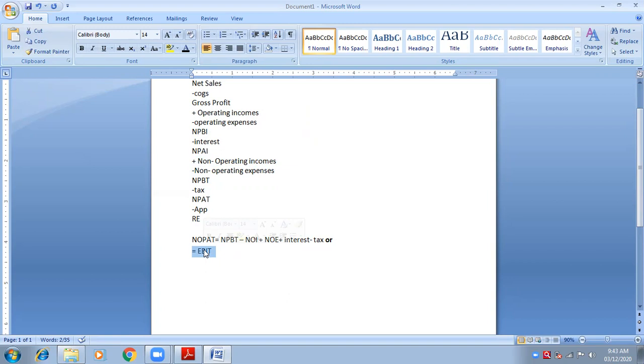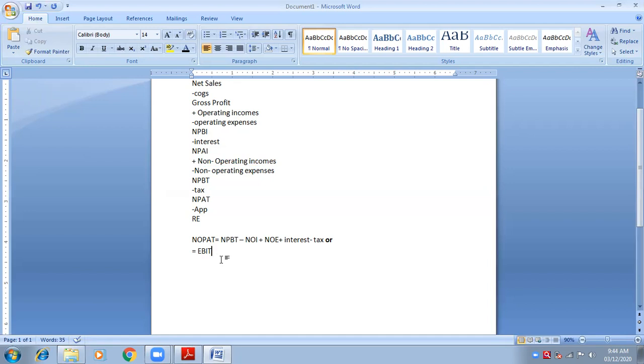Suppose EBIT is given in the question. Now we will start with EBIT. Is EBIT my NOPAT? No. EBIT is just net operating profit. Net operating profit is nothing but net profit before interest. If it is before interest, tax is also not deducted. Tax will be deducted later on. So net operating profit is EBIT only. But I don't want NOP. I want NOPAT. AT means after tax.